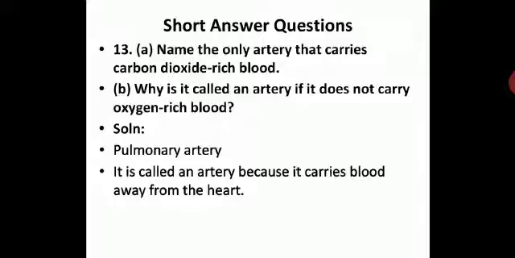And that artery is the pulmonary artery. That pulmonary artery is called an artery because it carries blood away from the heart. This is the only reason, because the function of the artery is to carry blood away from the heart. That's why it is so named as artery. And this is a special artery. It is the only artery which carries carbon dioxide rich blood, that is impure blood. I hope this is very clear.